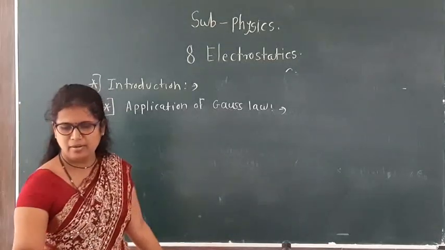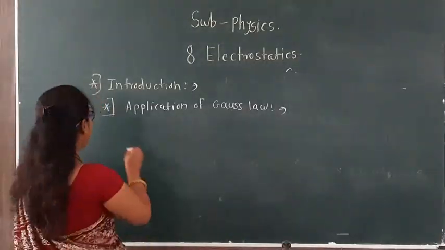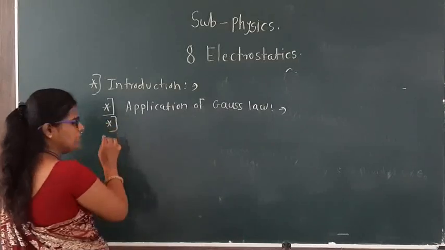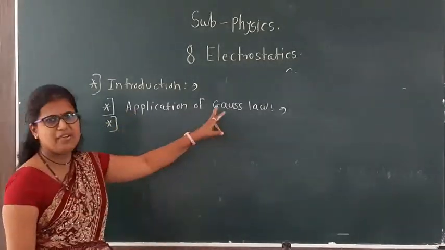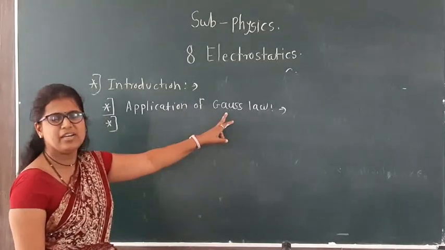Now, there are different applications. By using the Gauss law, we can find electric field and electric field intensity.